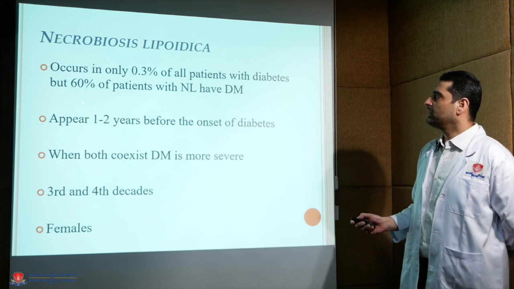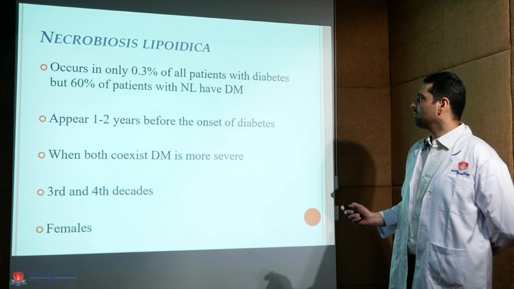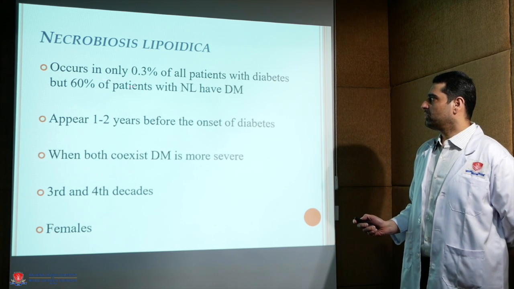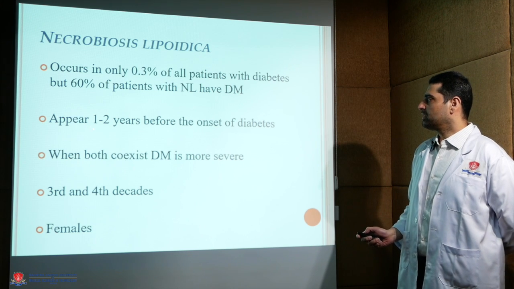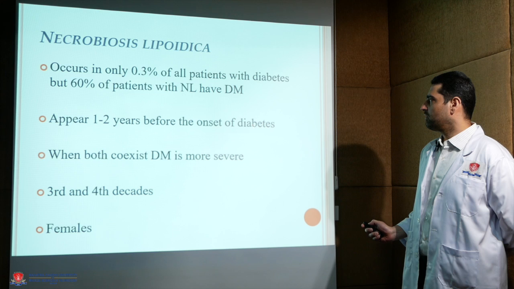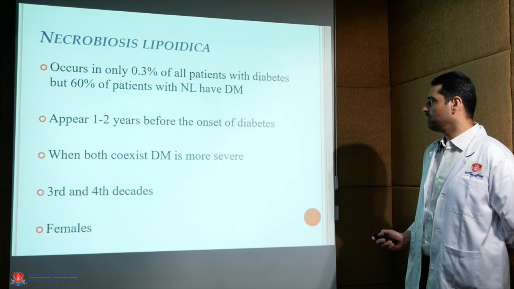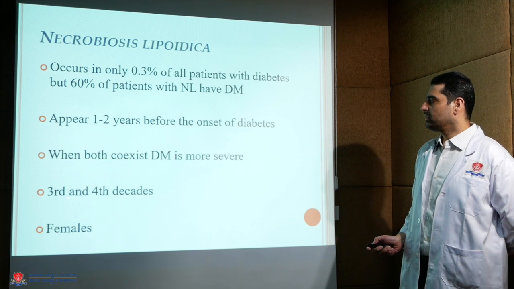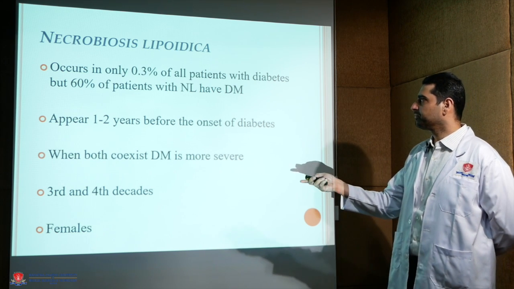Necrobiosis lipoidica occurs in only 0.3% of all patients with diabetes, but 60% of patients having this manifestation have diabetes mellitus. It appears 1 to 2 years before the onset of diabetes. When both coexist, diabetes mellitus is considered to be more severe, commonly occurs in the 3rd and 4th decades, and females are more prone to this.